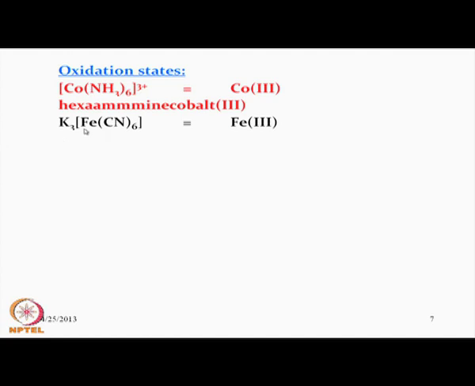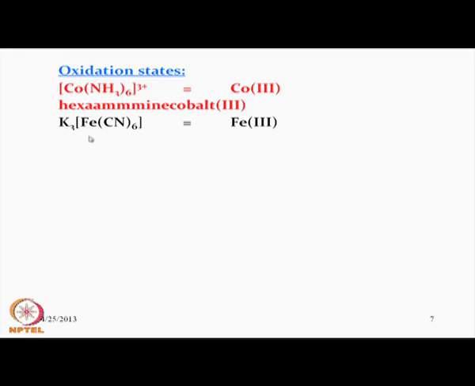Similarly, if 6 cyanide anions are bound to this iron site, the cyanide anion is providing 6 anionic charges, and this iron can have 2 oxidation states, one is +2, another is +3. In this particular case, if 3 potassium cations are required for charge neutralization, the iron oxidation state should be +3.